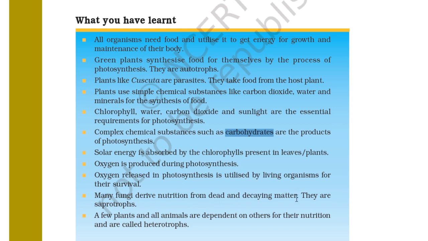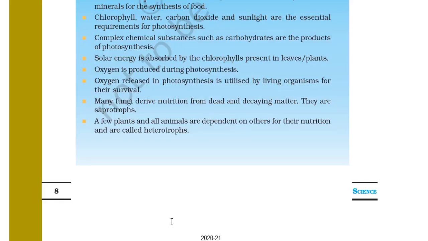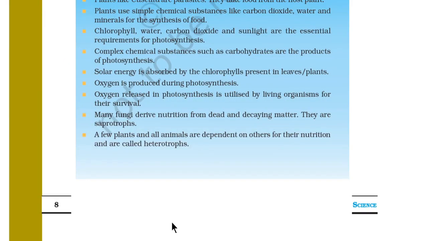They are saprotrophs. A few plants and all animals are dependent on others for their nutrition and are called heterotrophs. It is very clear. So this chapter is finished, and we will continue with the next chapter in the next class. Thank you.